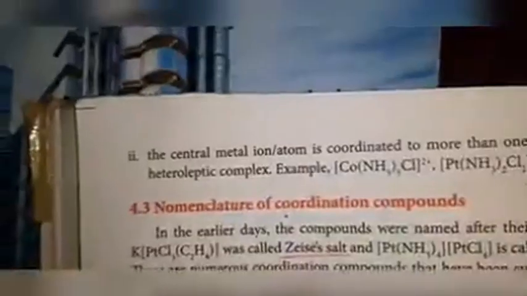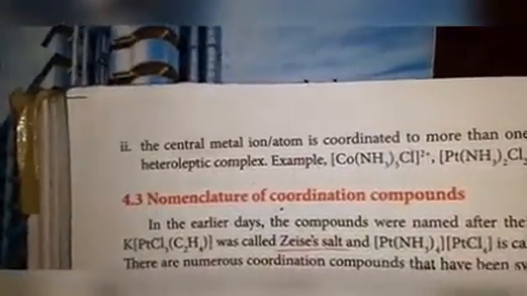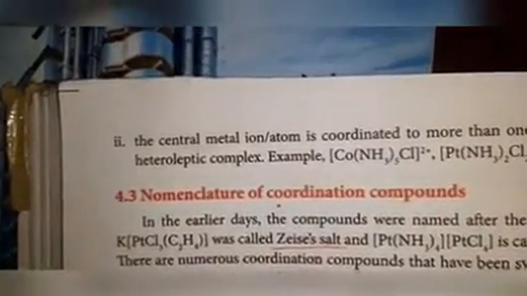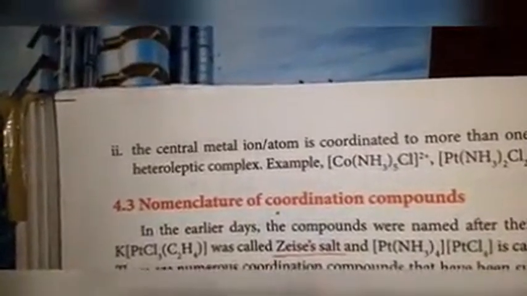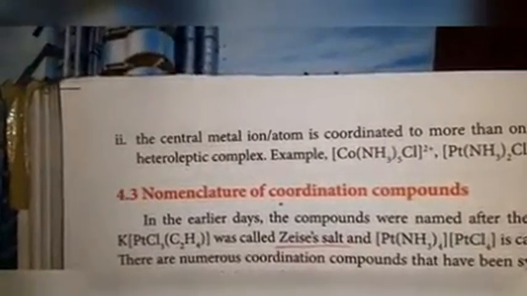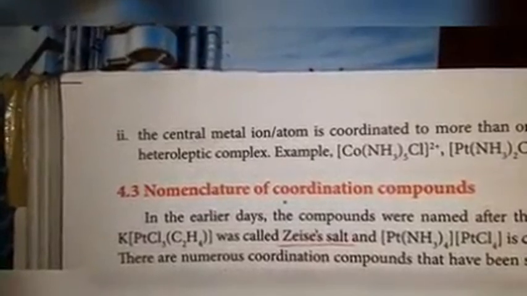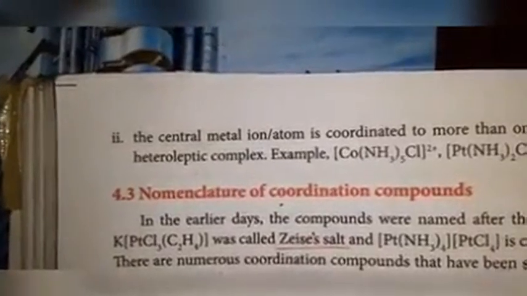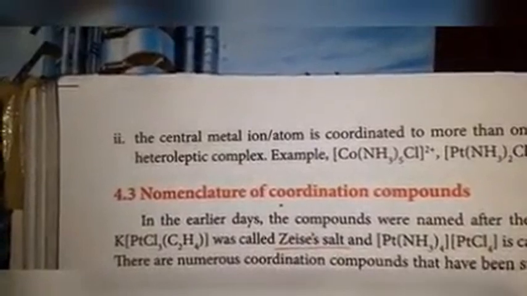Second heading, classification based on ligand. Based on the kind of ligand, it will classify into two. One is homoleptic, another one heteroleptic. Homo means same, hetero means different. In a complex, if the same type of ligands are present, all the ligands in the same category, that is called homoleptic. Different types of ligands present is called heteroleptic.